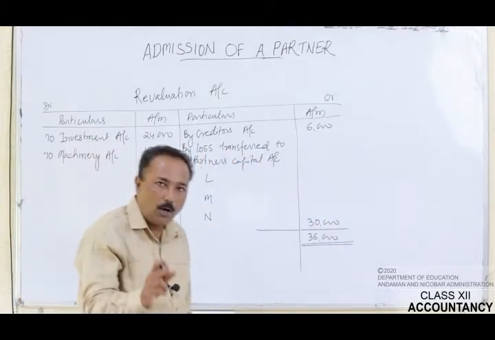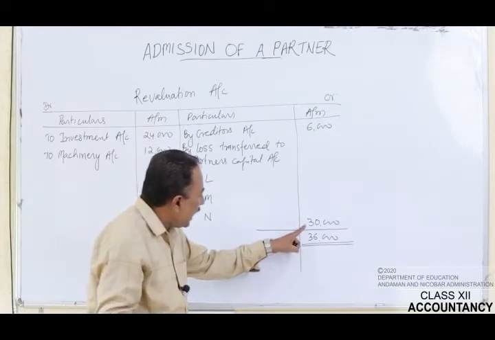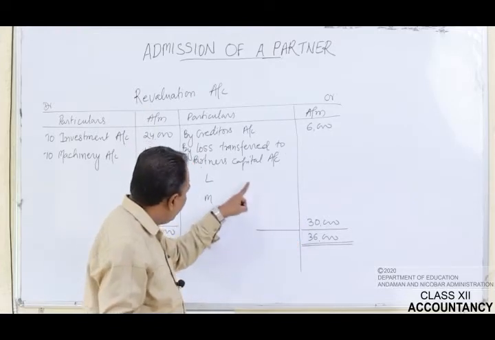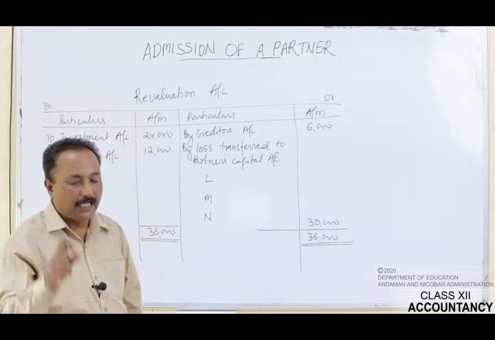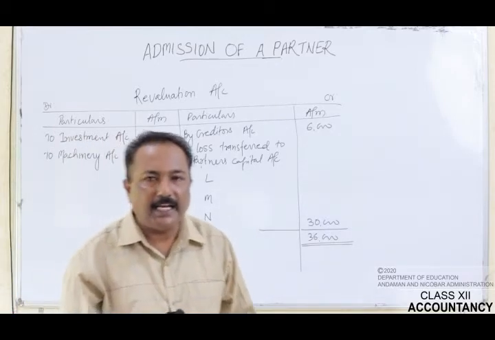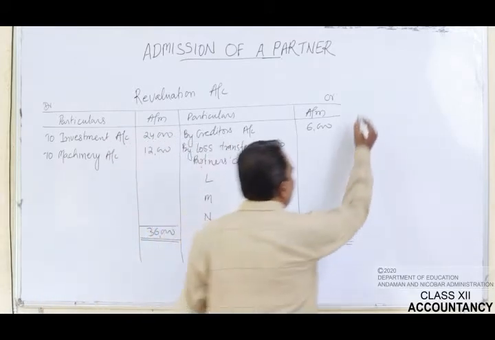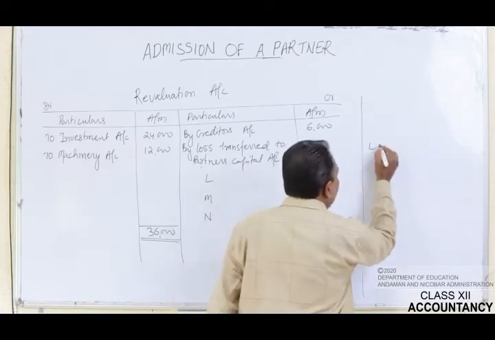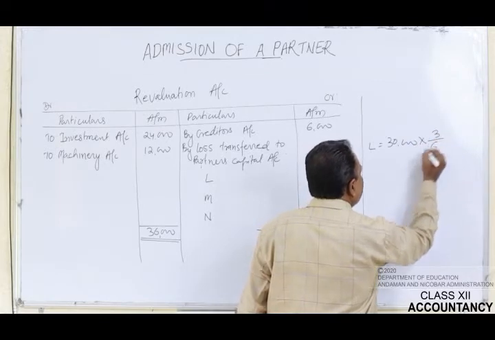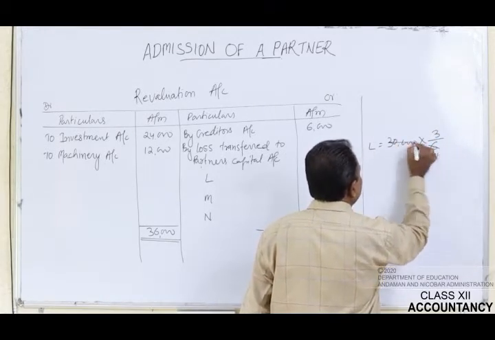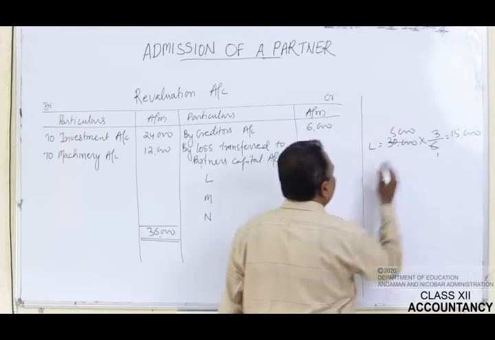This is the loss from the revaluation, and this loss has to be shared by L, M and N in their old profit sharing ratio. So what is the old profit sharing ratio? The old profit sharing ratio is 3:2:1. Now we will find how much L will bear: 30,000 into 3/6. 6 fives are 30. So the first partner will bear rupees 15,000.